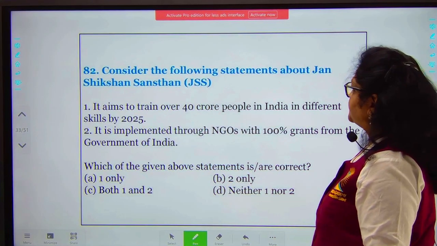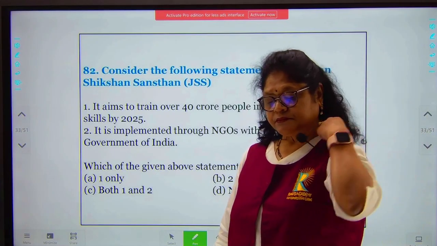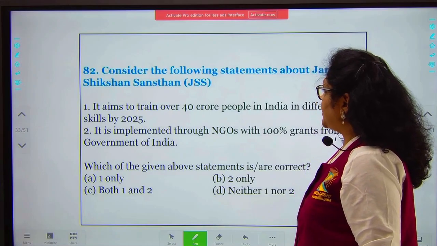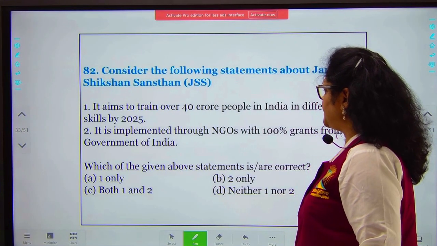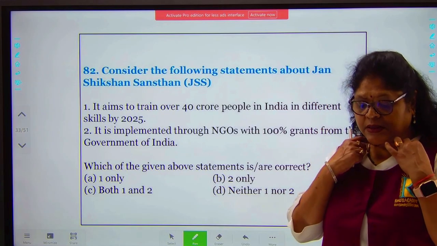The next one. Consider the following statement about Jan Shiksha Sansthan. The Jan Shiksha Sansthan, it aims to train over 40 crore people in India in different skills by 2025. It is implemented through NGOs with 100% grants from the government of India. Yes,